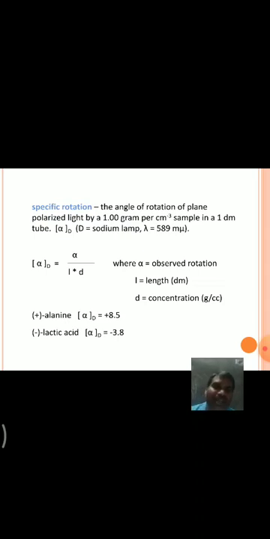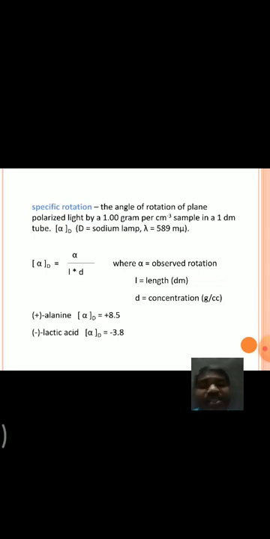The angle of rotation of a plane polarized light by a 1 gram per centimeter cube sample in a 1 decimeter tube is said to be specific rotation. And it can be written like this. See here, specific rotation is equal to alpha by L into D, where alpha is the observed rotation or angle, L is length in decimeters, and D is concentration in grams per centimeter cube.